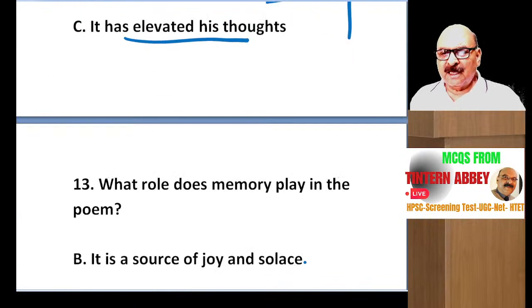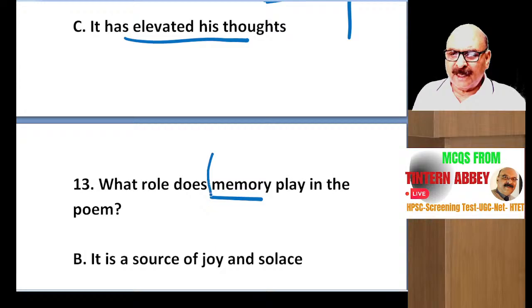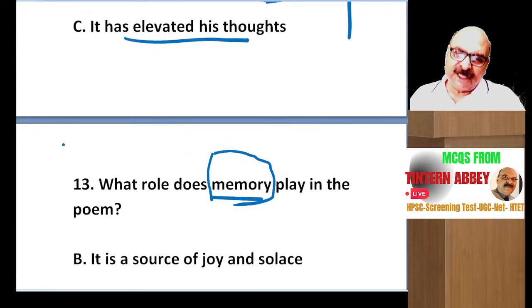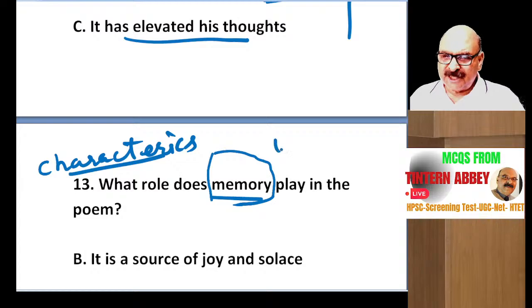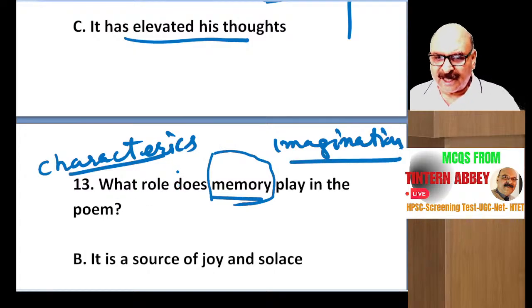What role does memory play in the poem? Memory in a way plays a vital role in romantic poetry. And if you have studied the characteristics of romantic poetry, you must know that imagination is one of the main characteristics of romanticism.